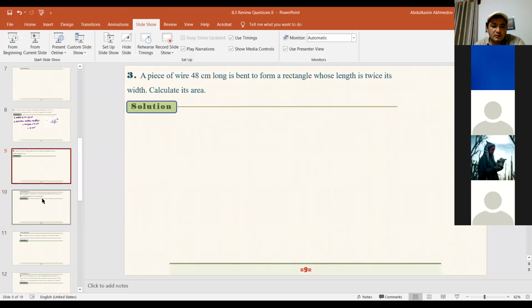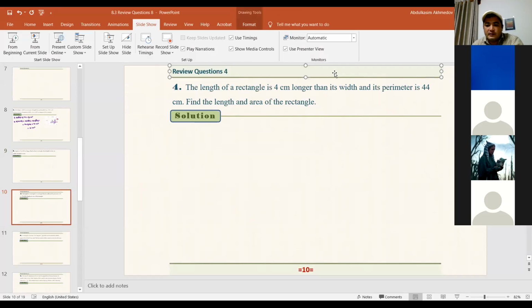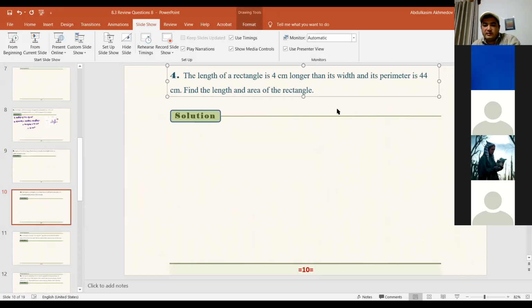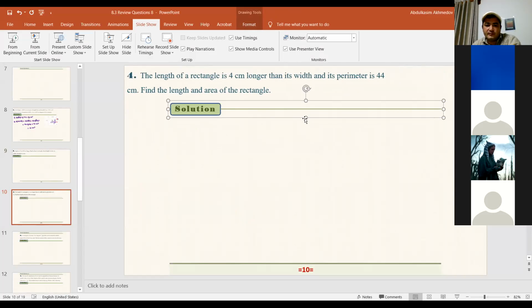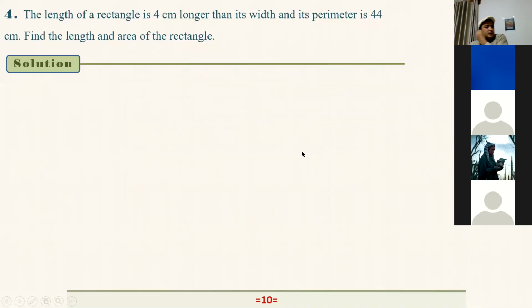Oops. Yeah, I think I forgot to change the design. That's why the question is to the right. Okay. Mr. Ibrahim, if you are there, can you read this question?